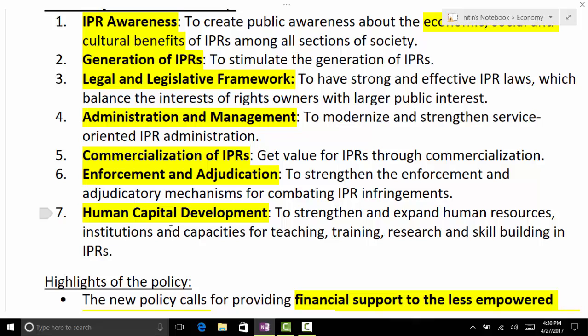Even if you don't remember all of them, remember development, management. But the thing is, if you remember these 7 points, you know what the various dimensions in IPR are. AGL is right. Are you getting my point? If you remember these 7 points, even if the policy is not asked, and some question regarding IPR is there, you know what the various dimensions to be talked about are when you write an answer about IPR. There should be a point regarding awareness, a point regarding generation, commercialization, and legal enforcement as well. So these are various dimensions that will help in writing that answer. So it is not necessary to write it only when the policy is asked. And there are high chances that it may come. Exactly, very good chances.